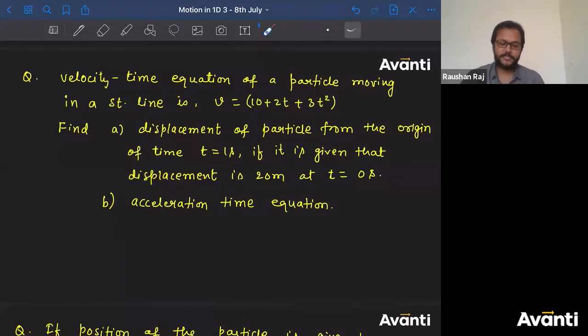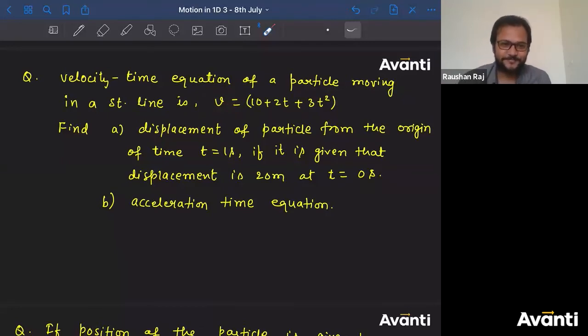Give me the answer for the first question. The displacement of the particle from the origin at time t is equal to 1 second. It is given that displacement is 20 meter at t is equal to 0 second. So the velocity-time equation of a particle moving in a straight line is given to you: v is equal to 10 plus 2t plus 3t square. Tell me whether this velocity is instantaneous velocity or average velocity.